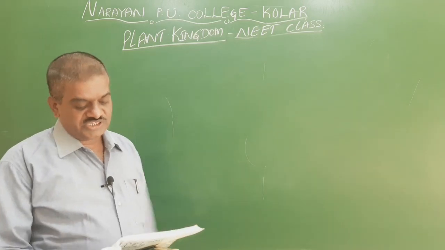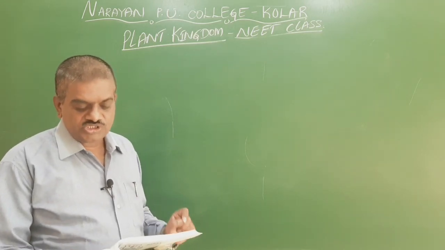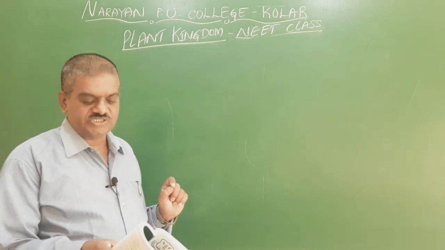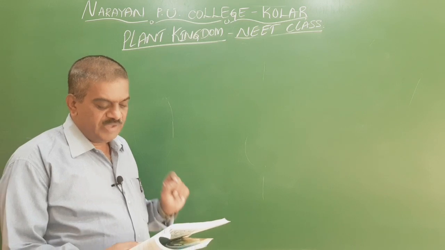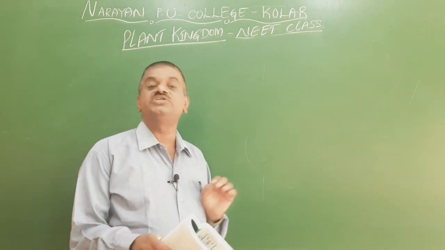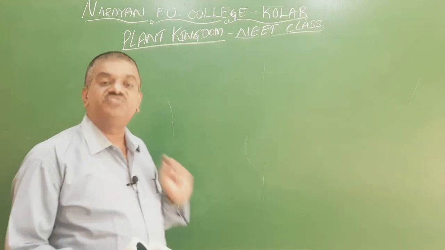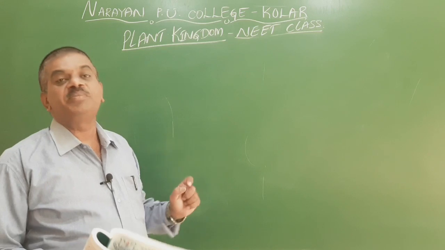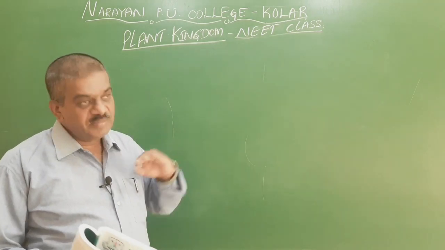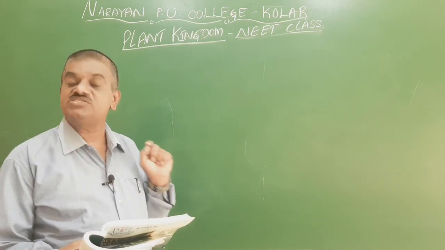In the 42nd question, in cycads, the male cones and female cones are present on the same plant. But this is a wrong answer, because the male cones and female cones are present on different plants, since the plants are unisexual. The male sex is different and the female sex is different. So the first option is wrong.